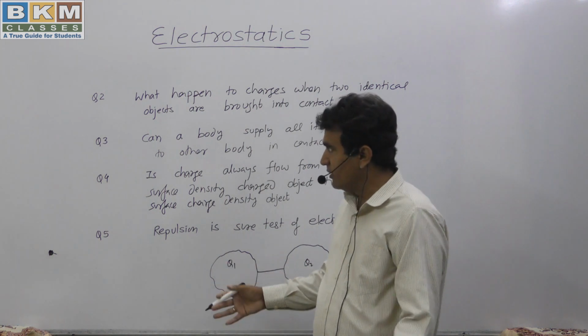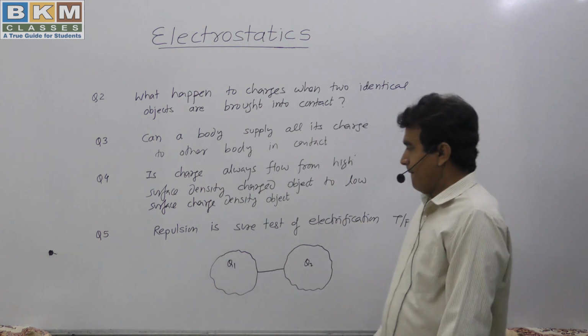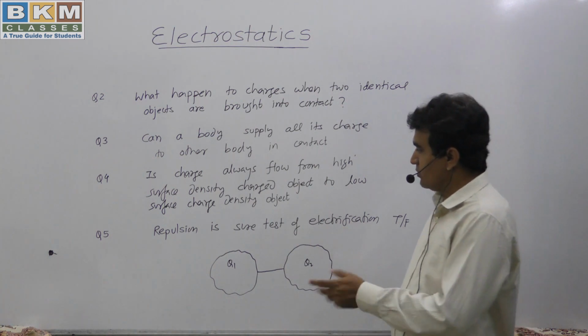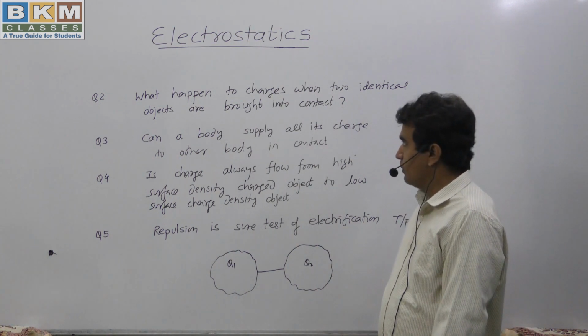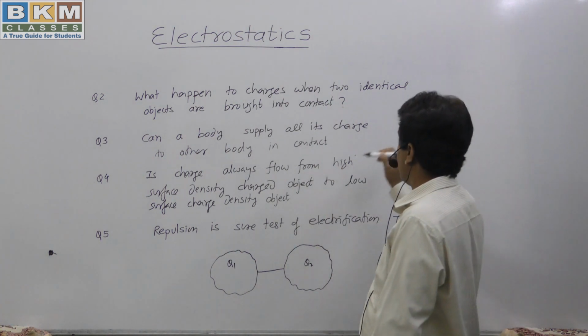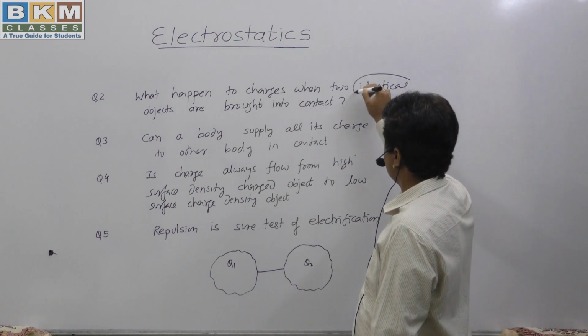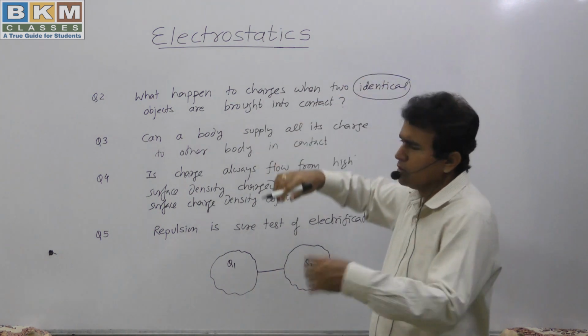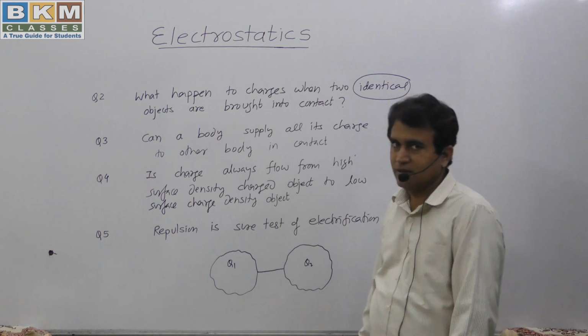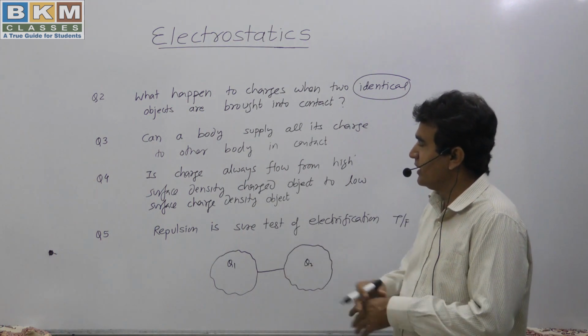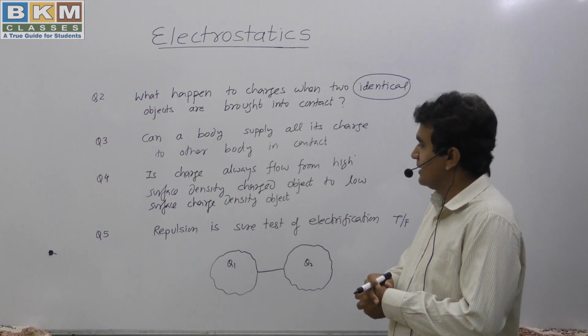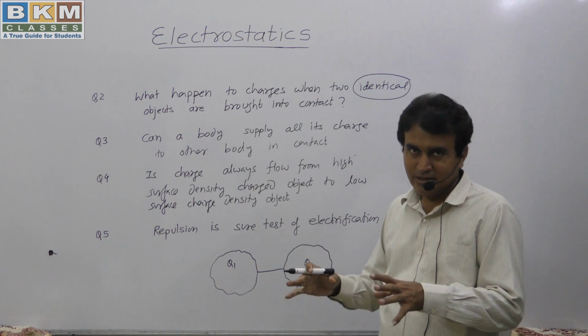By connecting the wire, they are in contact. My question is, what happens to the charges? Here also the statement "identical" will help us. Although we don't know many formulas of the chapter, by the nature of identical we can say that they should have the same charges.